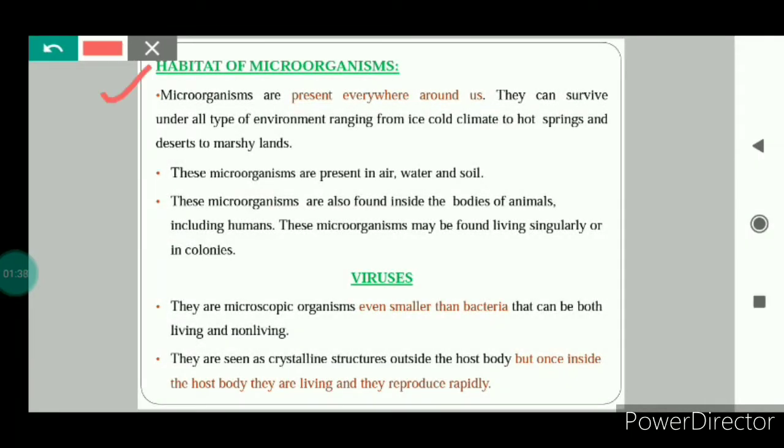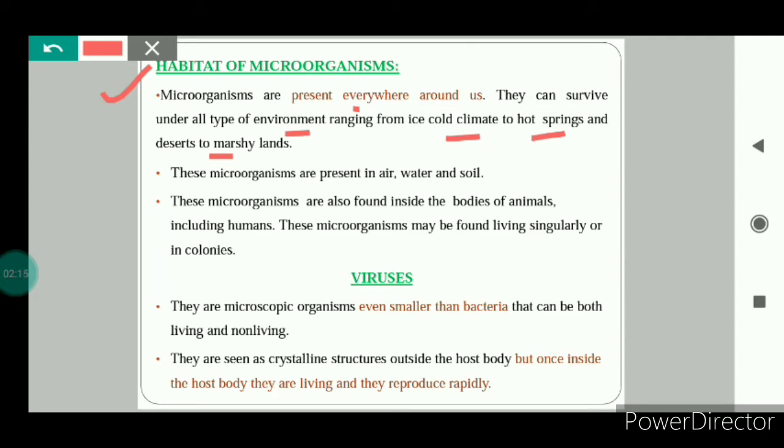First is the habitat of microorganisms. That means where we can find these microorganisms. Microorganisms are present everywhere around us. They can survive under all types of environments, ranging from ice cold climate to hot springs. That means they are found in very cold climates and in hot springs also. And they are found in deserts to marshy lands. That means they are found in deserts also and in marshy lands.